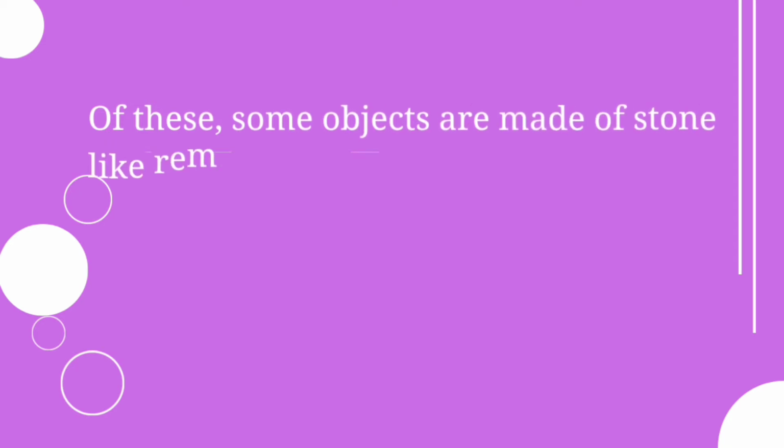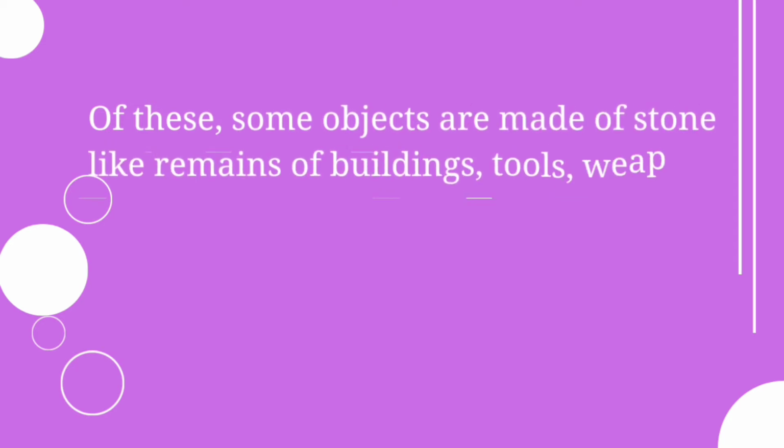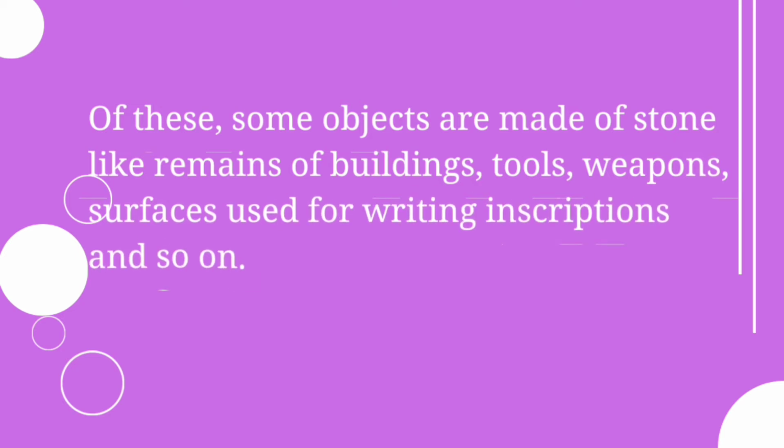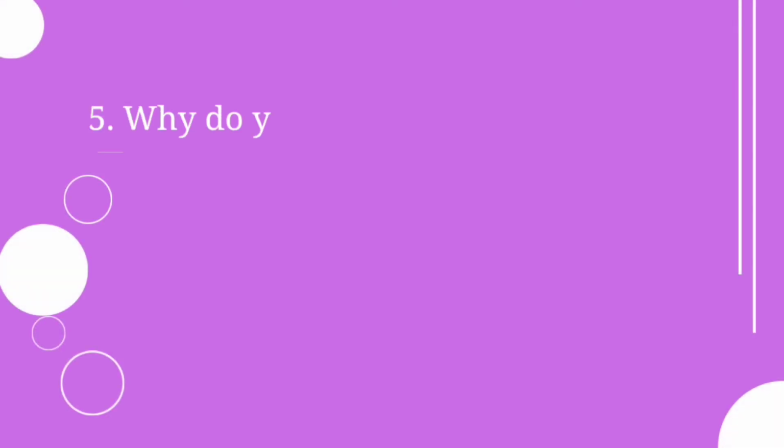And you have to identify which of them will be made of stone. So the objects made of stone will be remains of buildings, tools, weapons, surfaces used for writing inscriptions and so on. These will be the objects that are made of stone. Let's move on to the next question.